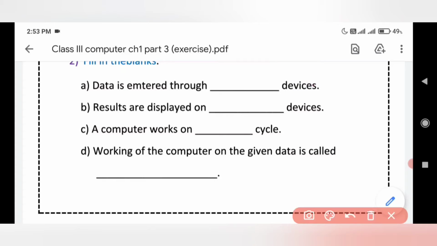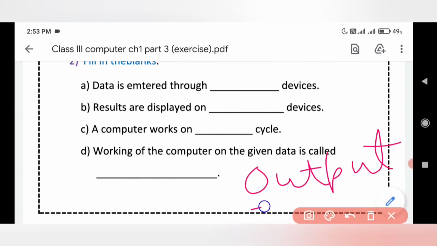Second one, results are displayed on dash devices. Can you guess on which devices the results are displayed? Yes, the results are displayed on output devices. The spelling of output is OUTPUT. Output. Okay, this is the answer of the second.